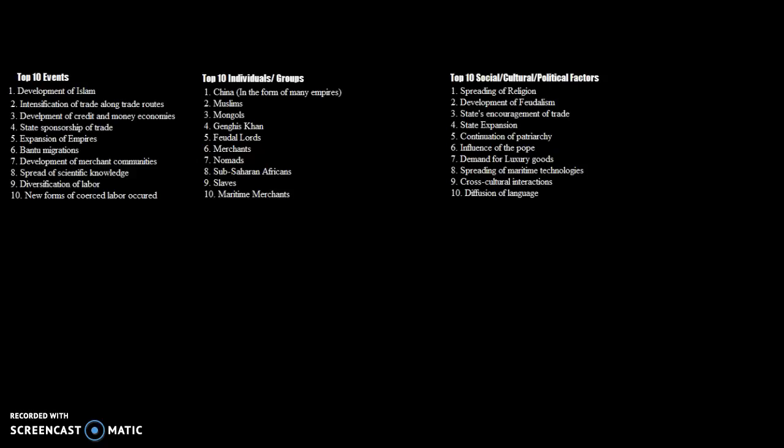Number 2 is the development of feudalism. Feudalism developed in the European world because of the attacks of Vikings, which decentralized the powers of Europe to a great extent, and thus came feudal lords who actually had more power than the centralized governments during this time.